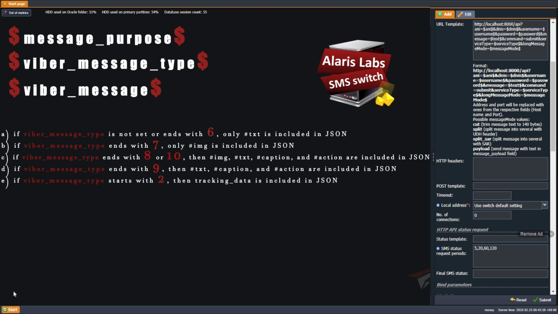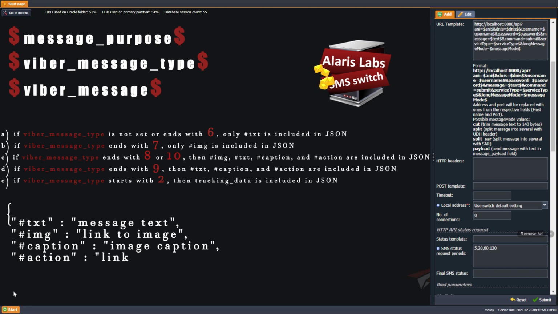E. If Viber message type ends with 2, then tracking data is included in JSON. An example of Viber message generation result. As you can see from the example, if Viber message type starts with 2, then tracking data is added to JSON, and the SMS switch can expect a MO message that needs to be passed to customer based on tracking ID. The client product ID is used as the tracking ID.